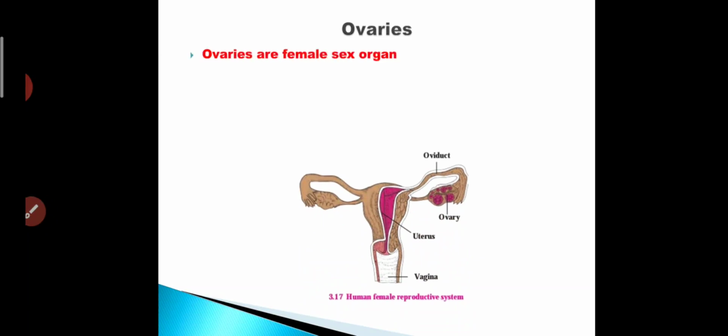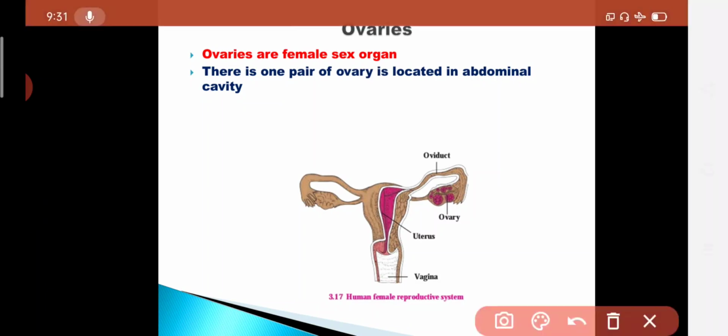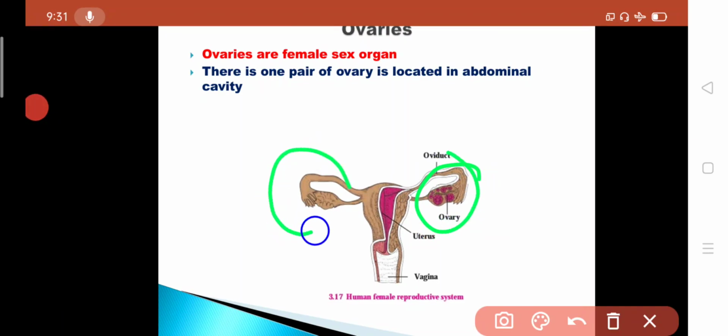Ovaries are the female sex organs. One pair of ovaries is located in the abdominal cavity. One pair means this one is there and this one is the ovary. The ovaries are always in a pair and they are located in the abdominal cavity.